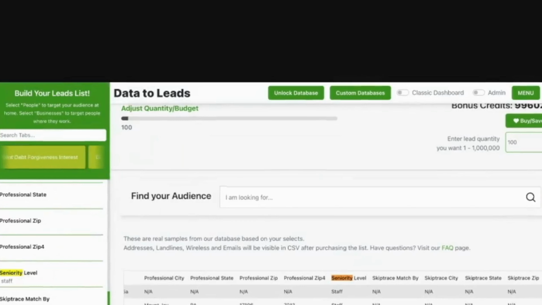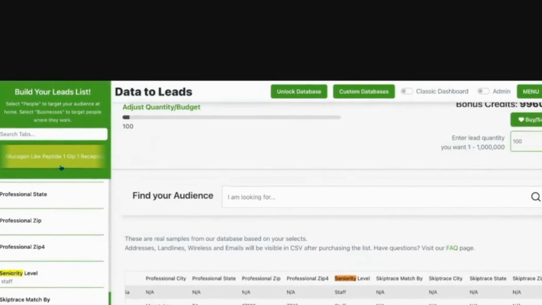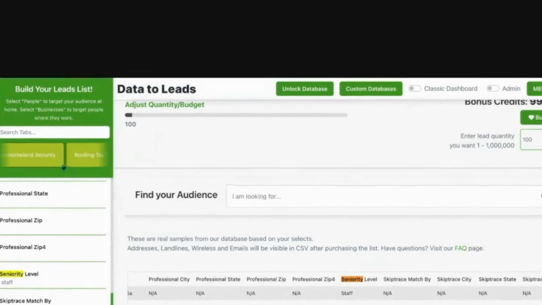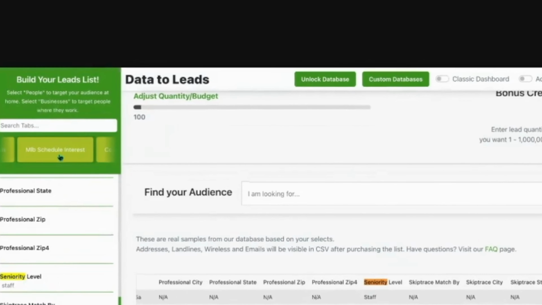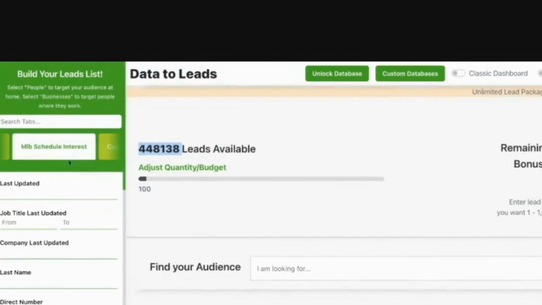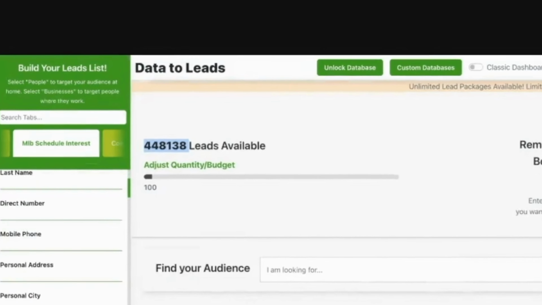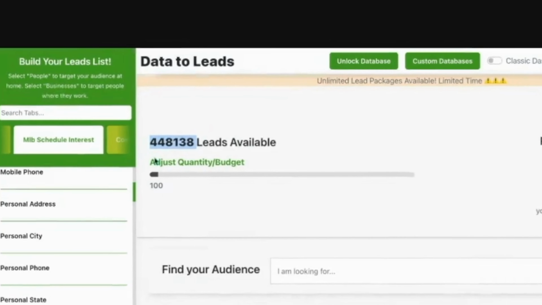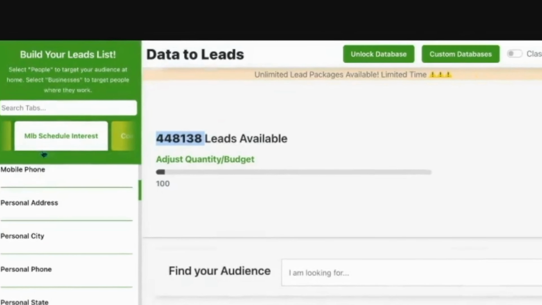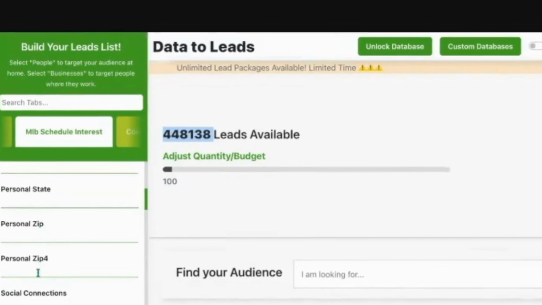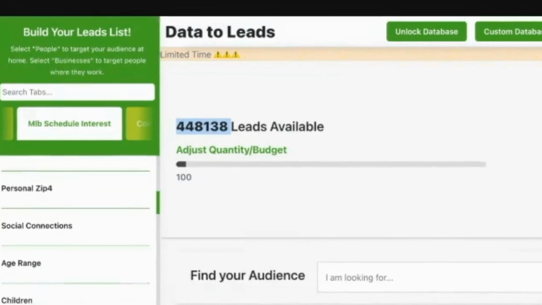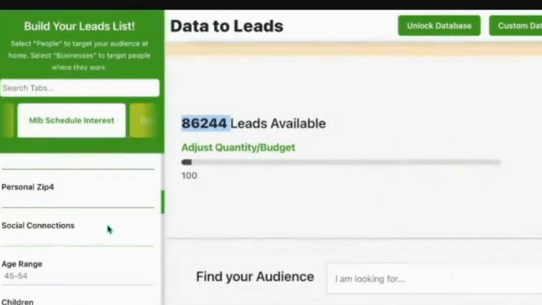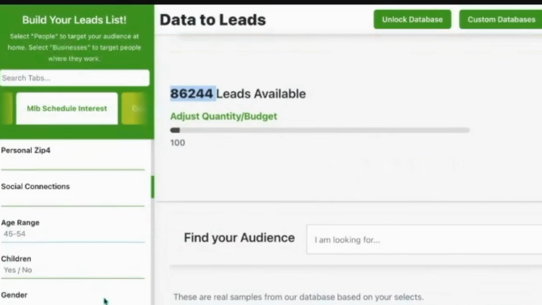Every one of these databases, whether it's student debt, weight loss drugs, political interests, roofing in Texas, solar, pest control, the MLB schedule, countless, goes all the way down. All these filters remain the same within all those databases. So this is what they were looking up. And then now, okay, do I want to try to remove people under the age of 18, or maybe want to put people in who are 45 to 54 because they can afford box seats? Whatever the logic is behind it, you have all that flexibility.